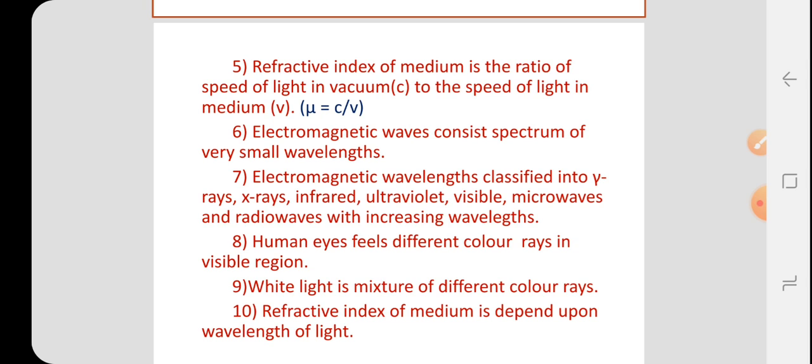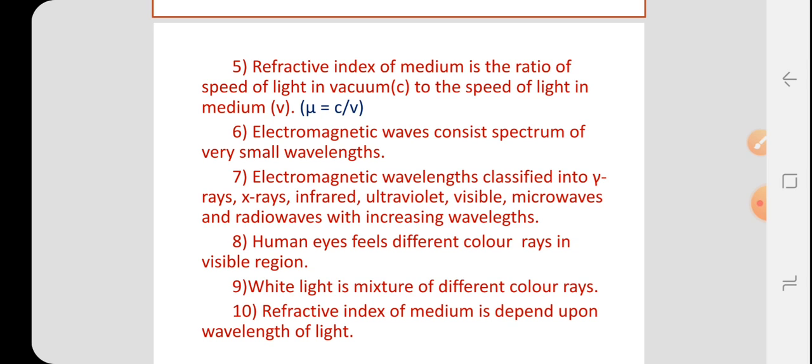Therefore, electromagnetic waves are classified into gamma rays, X rays, ultraviolet rays, visible rays, infrared rays, microwaves and radio waves, and this classification follows increasing wavelength.